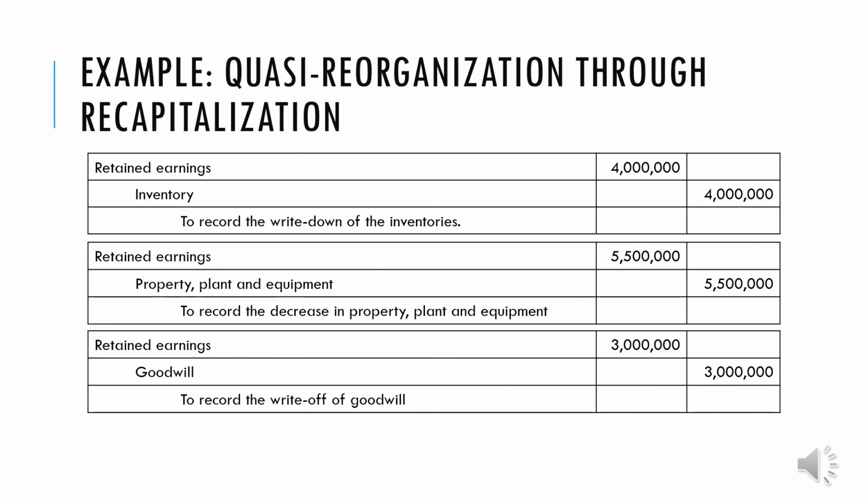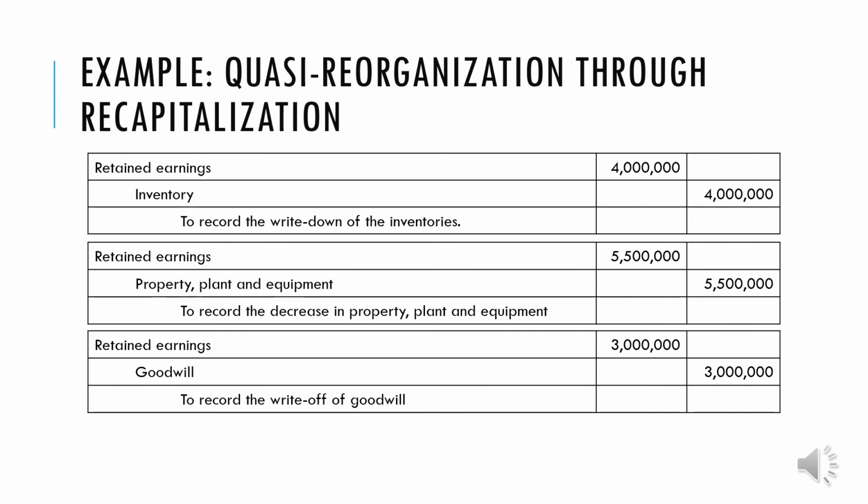Okay? In addition, meron ding decrease or reduction sa ating property, plant, and equipment by 5,500,000. So to reduce it, we debit retained earnings 5,500,000, and we credit property, plant, and equipment 5,500,000. So because of that, from 34 million plus 5,500,000, ang deficit na natin ngayon ay 39,500,000. So padagdag na padagdag, no, kasi decrease yung mga nare-record natin eh.